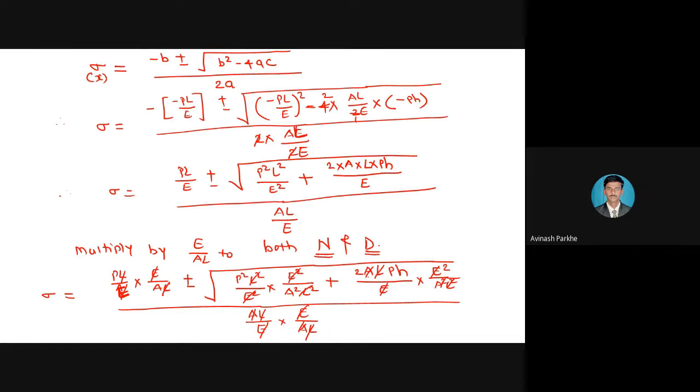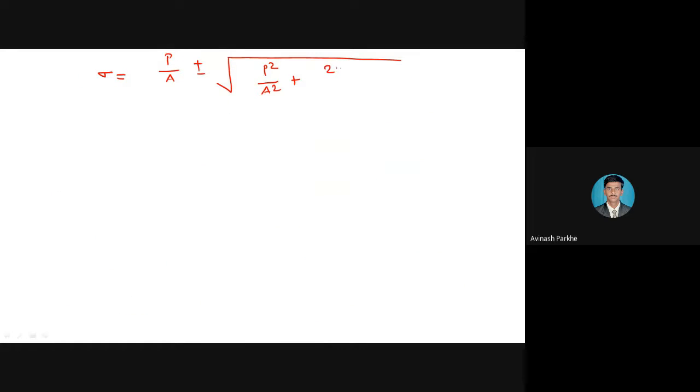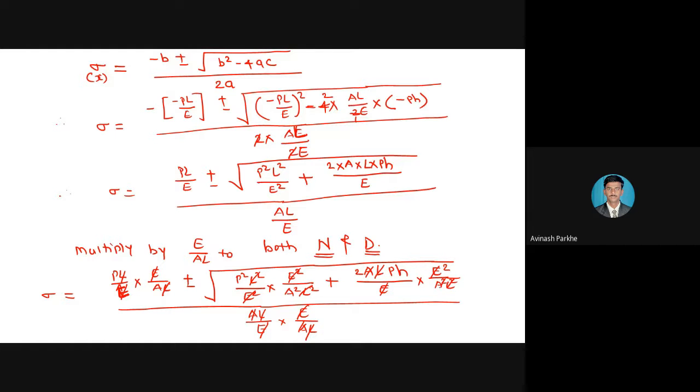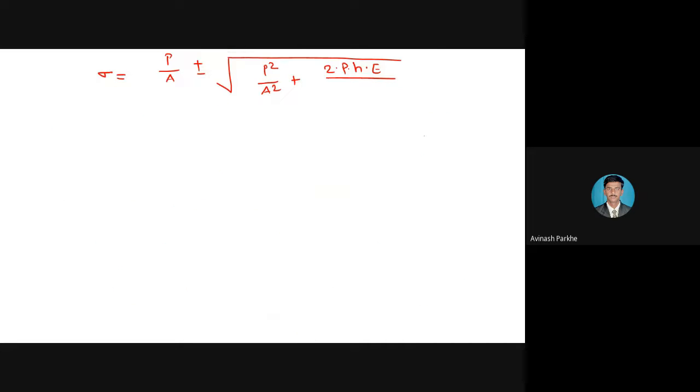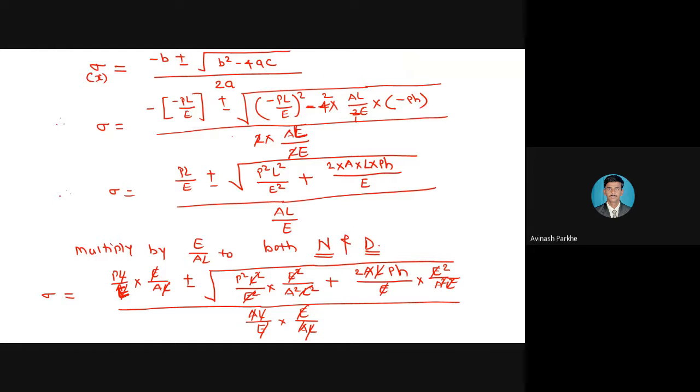On this side see what remains: this 2 is remaining, PH is remaining. On the upper side there is E square, so one E will remain. Okay, then 2 into P into H into E divided by, on the lower side there were A square and L square, one has been cancelled, one length has been cancelled. So only remaining is area into length, and at the denominator side all the terms are cancelled. You can see at the denominator side all the terms are cancelled.